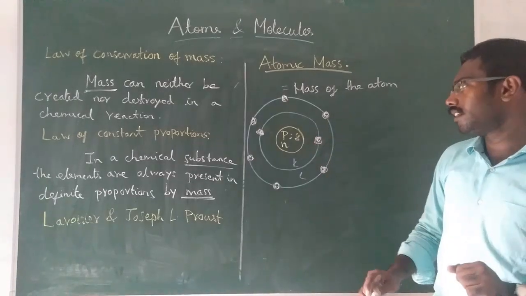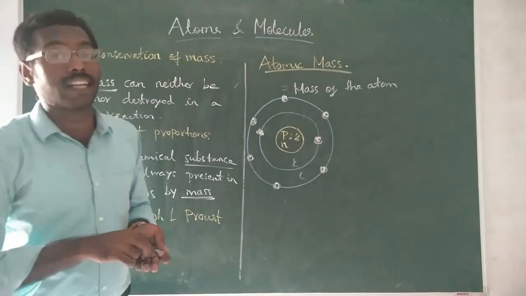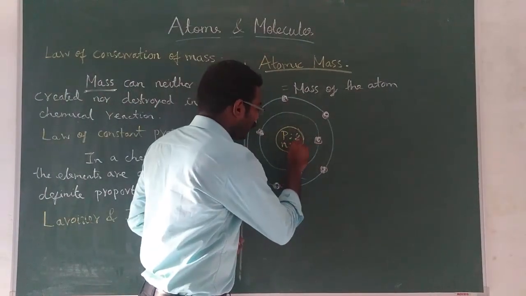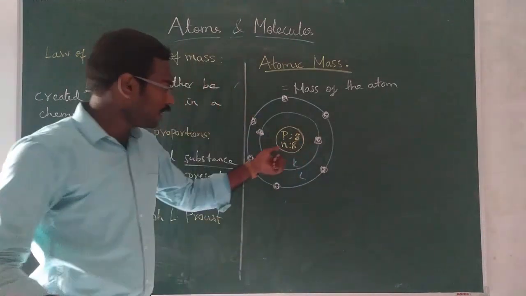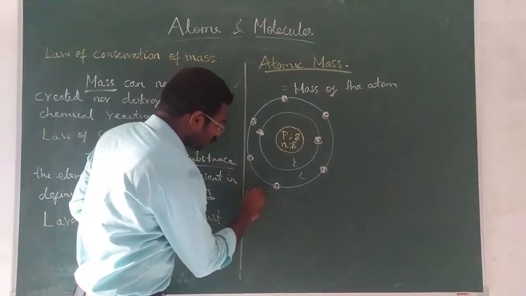Okay. Now this is an oxygen atom. In oxygen, what is the number of neutrons? In oxygen, the number of neutrons is also 8. So the number of protons is 8, neutrons also 8, and this is the oxygen atom.